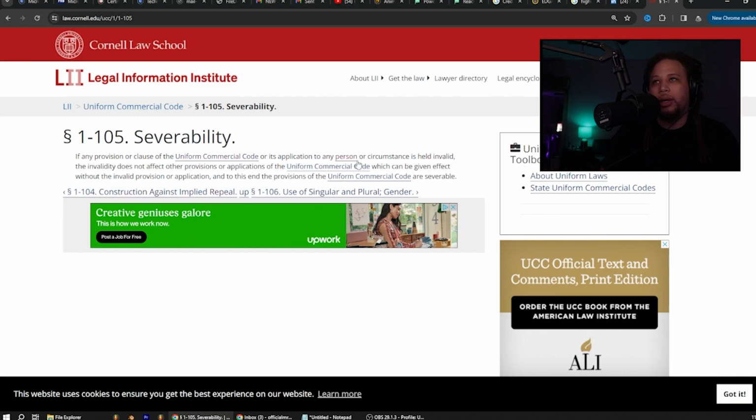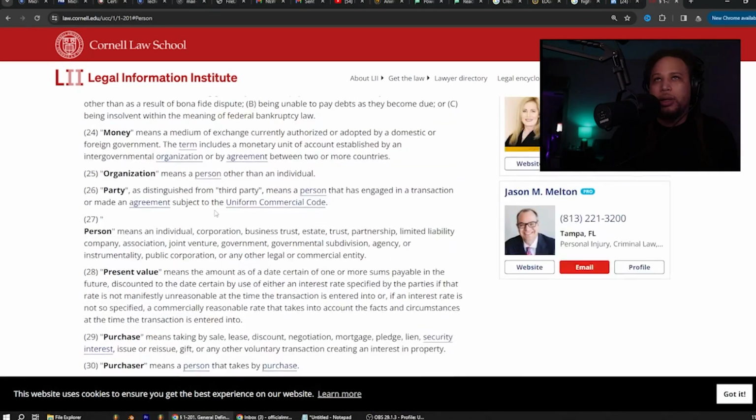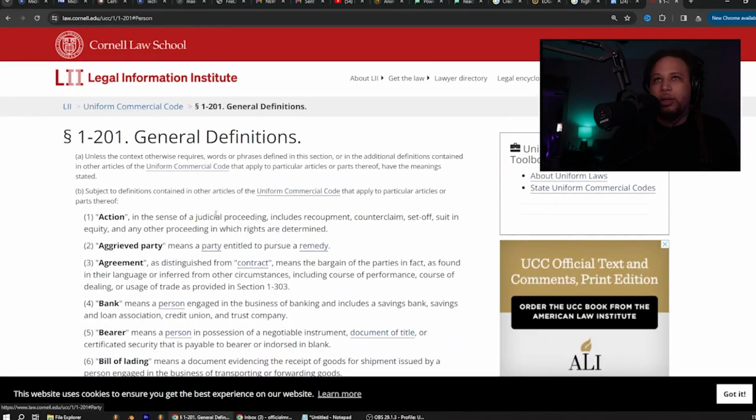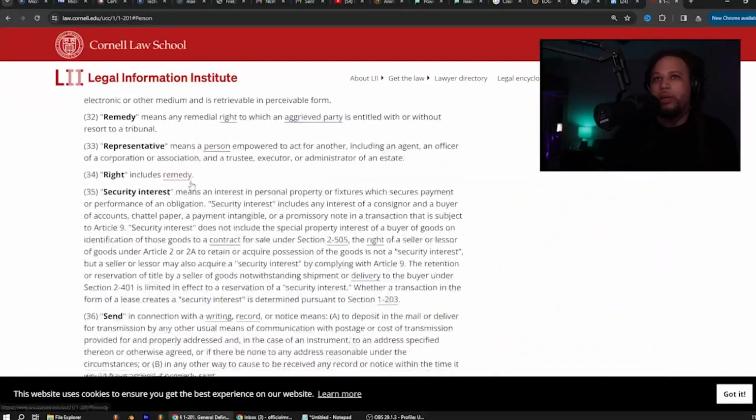So it's always good, guys, when we are reading these, just to click the blue hyperlinks, because it is English, but when they're talking here in these codes and these laws and these Uniform Commercial Codes, their definitions might be a little bit different. So it's always good to click these to see what these all mean, and we'll get into that after this Article 1 in the 100s when we get to the 200s.